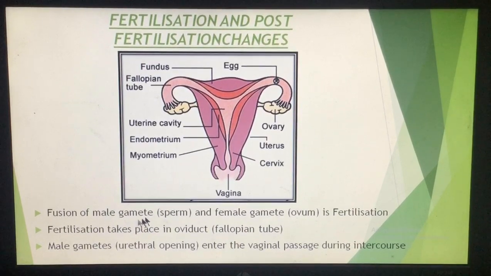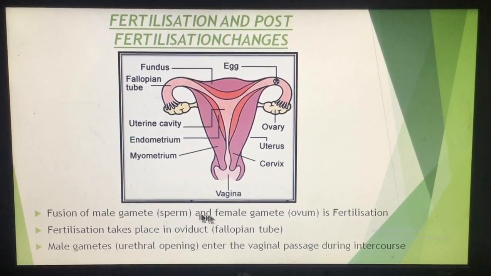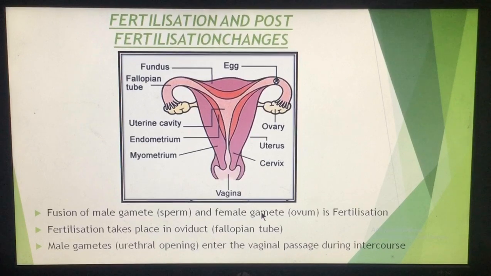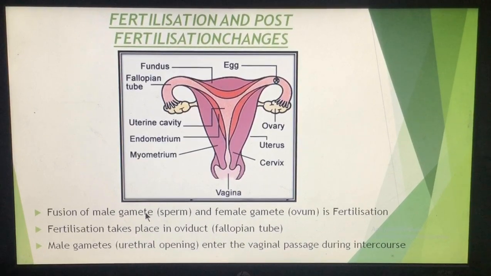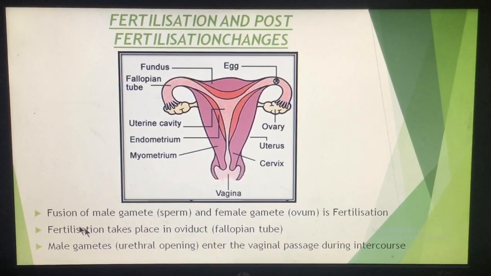Now let us talk about fertilization. During fertilization, you know that the male gametes, which are known as the sperms, they get fused with the female gamete, and this process of fusion of male gametes with the female gametes, that is known as fertilization. Remember, fertilization होती कहाँ पे है? What is the location of fertilization? The fertilization takes place in the oviduct. ये जो oviduct है, see this is an egg which is released. So the fertilization takes place in the oviduct.